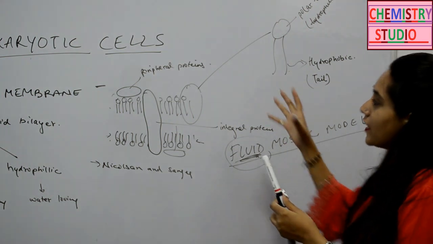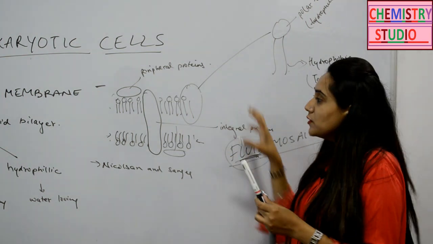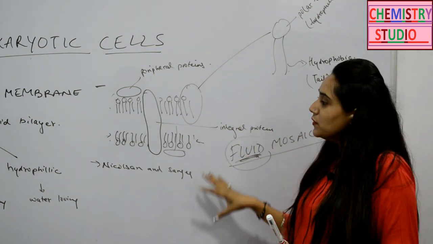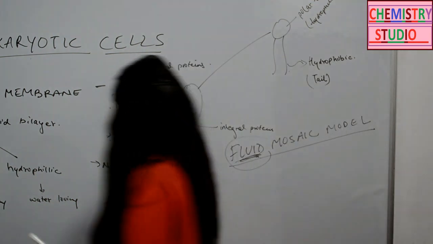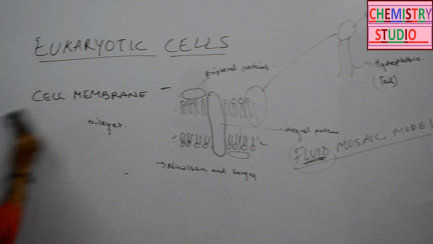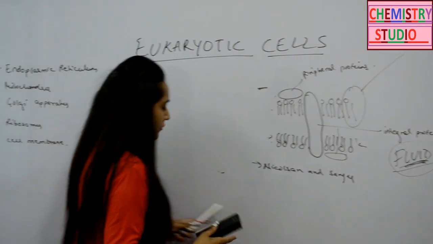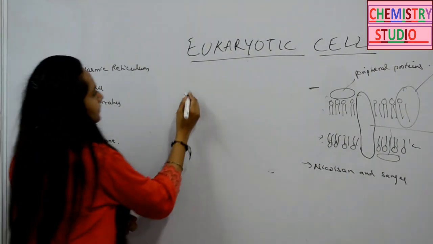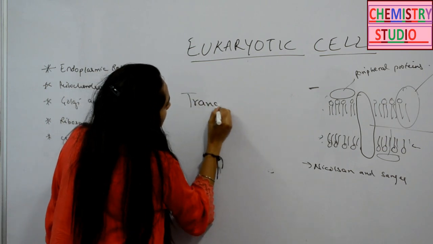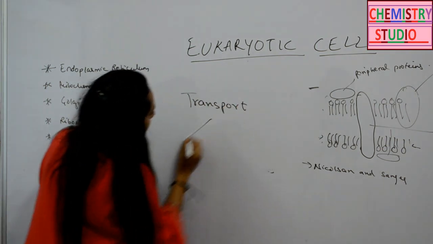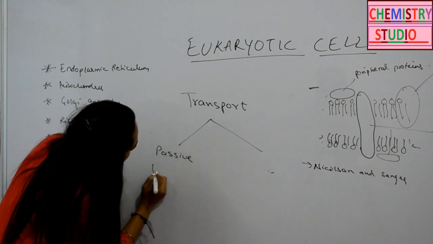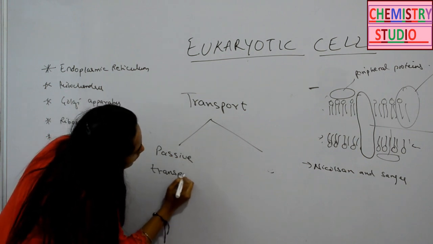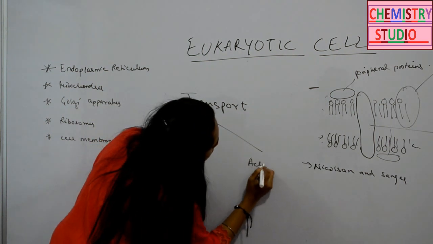Now next, how is the transport of polar and non-polar molecules done through this membrane? There are two terms for this: passive transport and active transport.